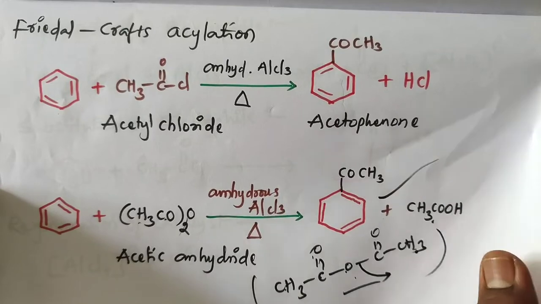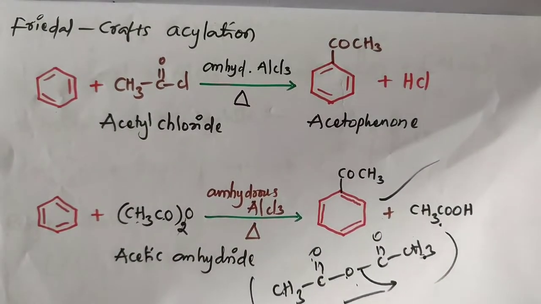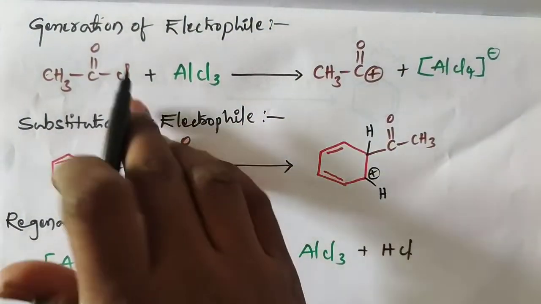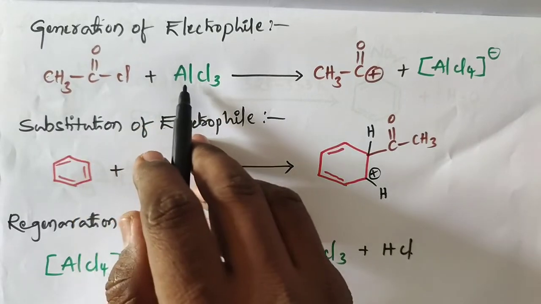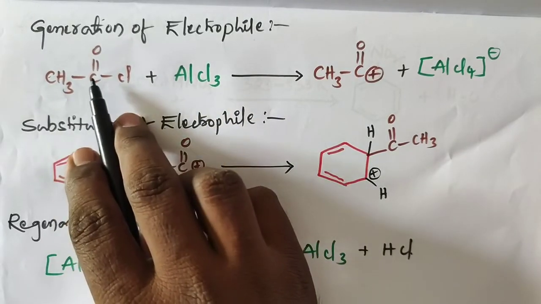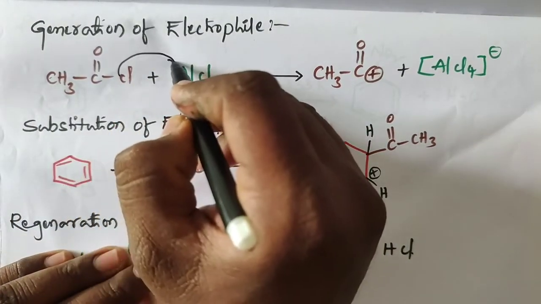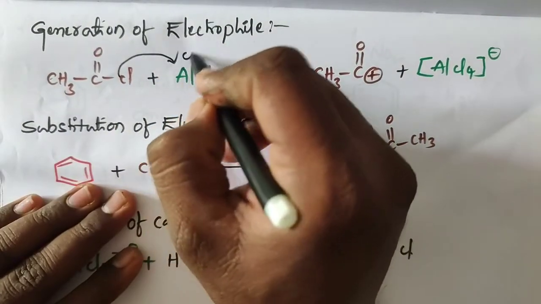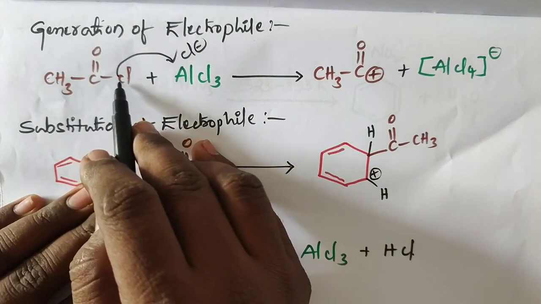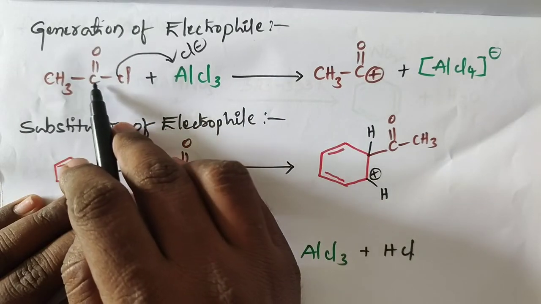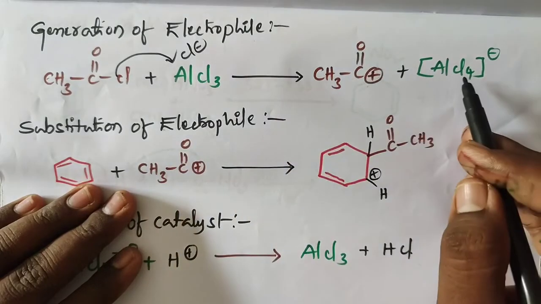This also follows the same mechanism as Friedel-Crafts alkylation. In this, generation of electrophile occurs by using AlCl3. CH3COCl plus AlCl3: Cl is abstracted by the AlCl3 as Cl minus. Chlorine is removed from this one in the formation of Cl minus. We get a positive charge in this position, CH3C double bond O plus, and the remaining AlCl3 plus Cl minus gives AlCl4 minus.